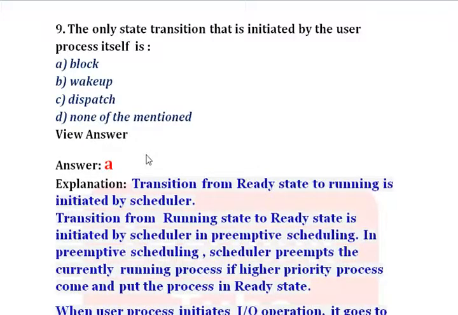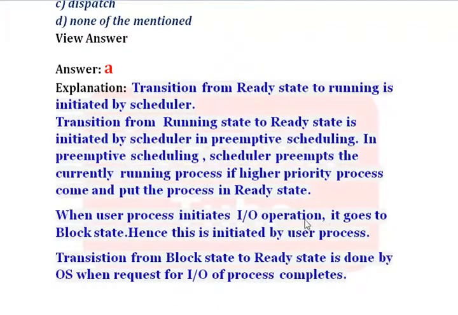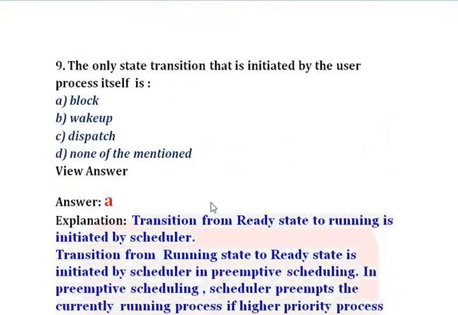Since we know that the transition from ready state to running state is initiated by the scheduler, we can see in the explanation, the transition from running state to ready state is initiated by the scheduler in preemptive scheduling. When the user process initiates an input-output operation, it goes to the blocked state. Hence, this is initiated by the user process. So here the answer will be A, block.